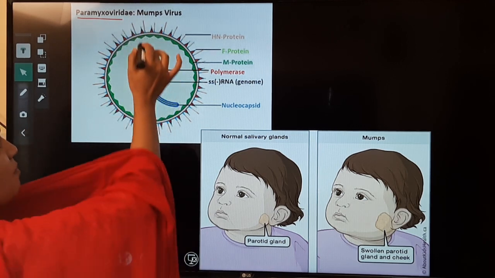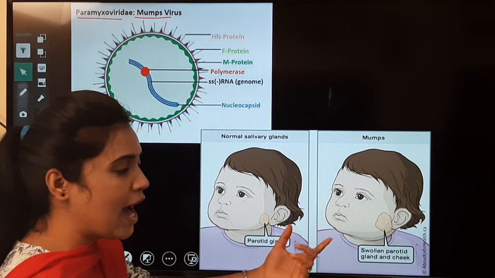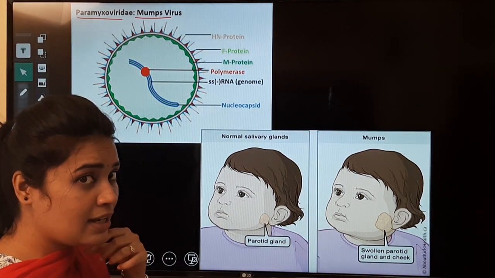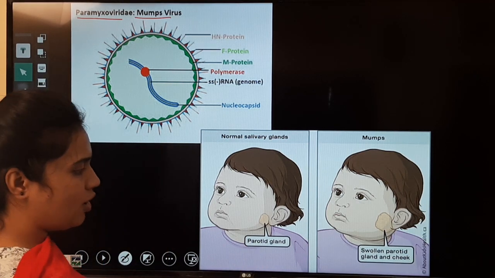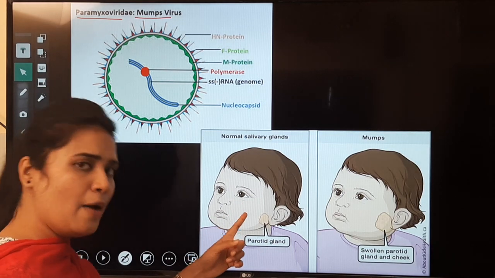The mumps virus mainly affects the major salivary glands: parotid, submaxillary. The parotid gland is a salivary gland, and the virus directly infects it.